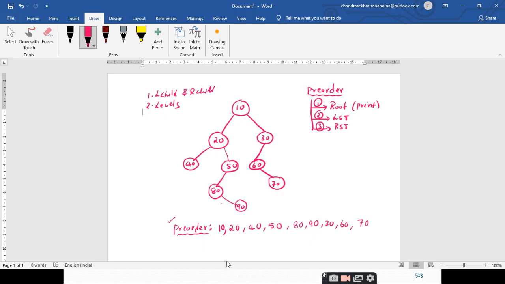So let us go with the pre-order or post order or in order. Choice is yours. In order. So let us go with the in order traversal, right? So we'll speed up the process. What are the 3 steps involved in the in order traversal? Traversing the left subtree, and then visiting the root node, that is printing, and then traversing the right subtree.